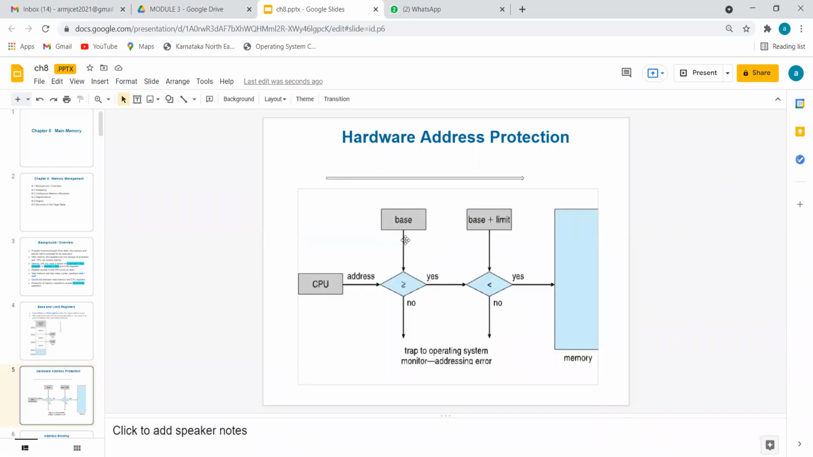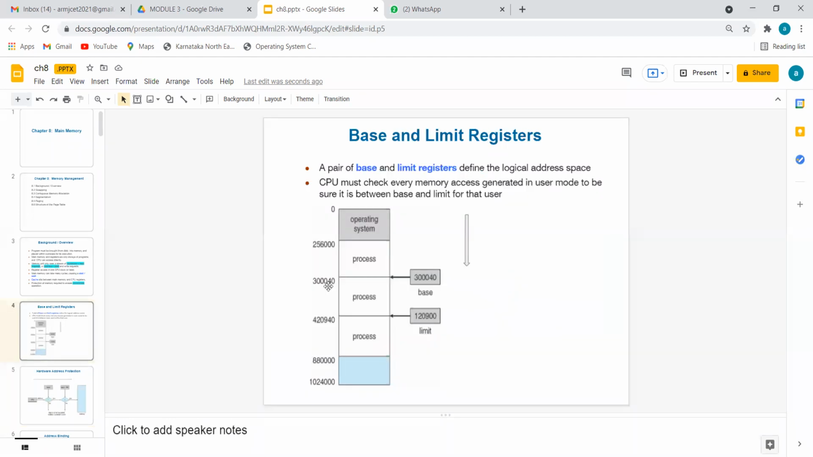3,40,000 is in the range of base as of now. Then next, what happens in the yes case? Is it lesser than 4,20,940? Yes means you are allowed to fetch data here. Okay, so something like, you can say now, 5 lakh.